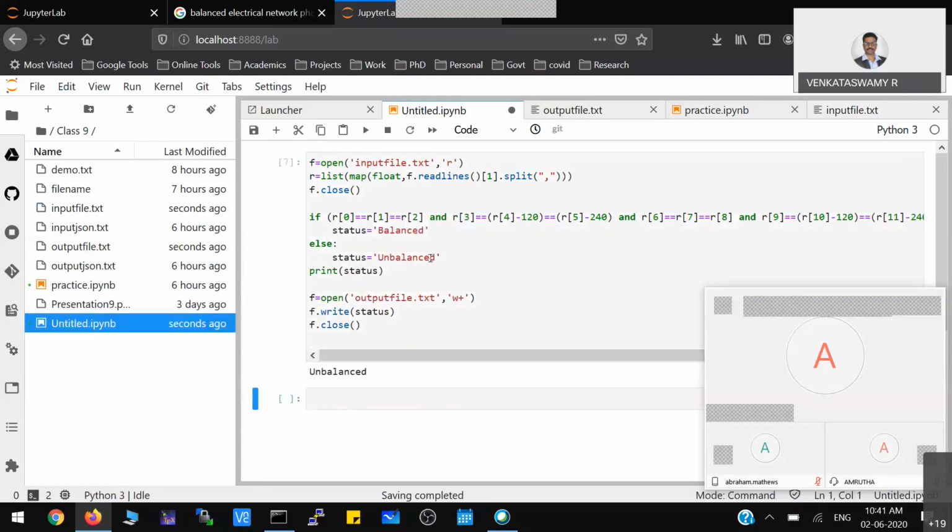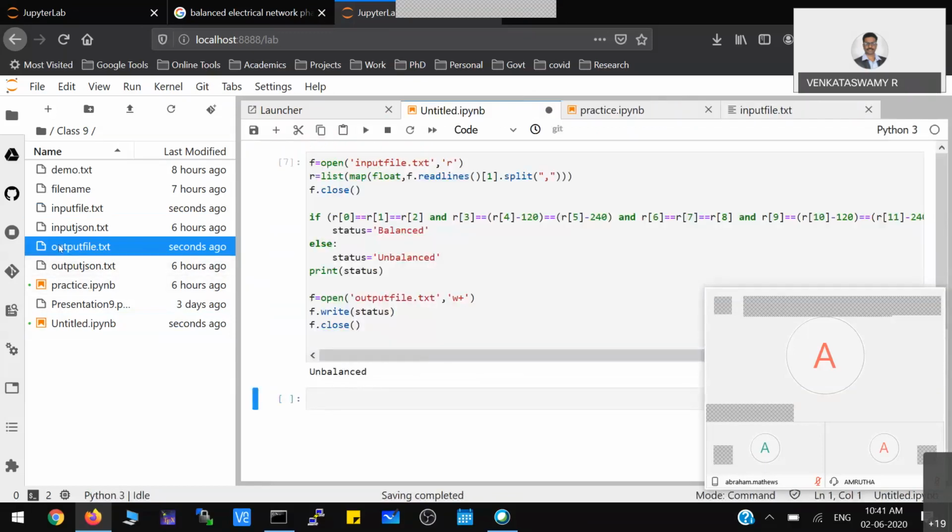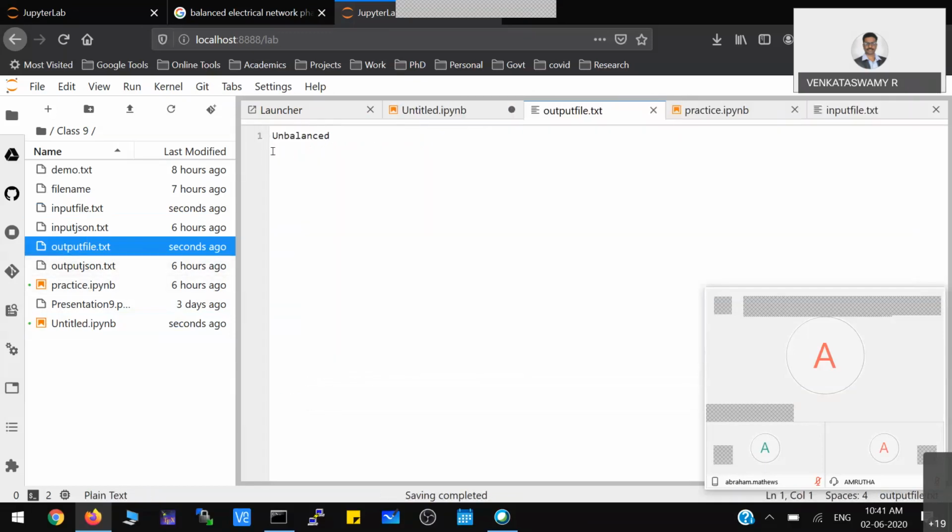So now the system is unbalanced. If I check my output file, okay, it is unbalanced. Now you can see it is taking from the permanent memory, and it is storing data back to permanent memory. Now see, this is just printing unbalanced.